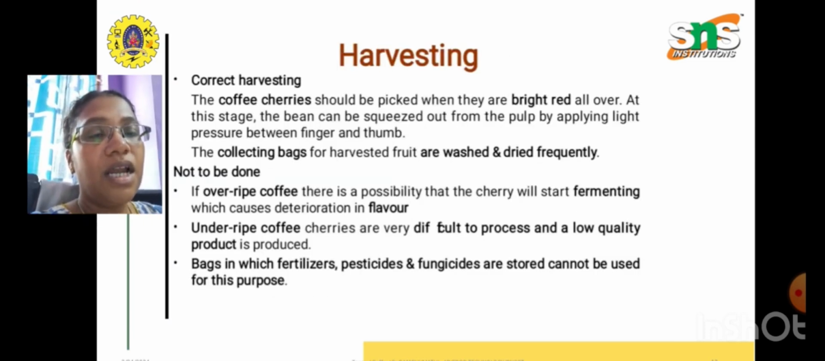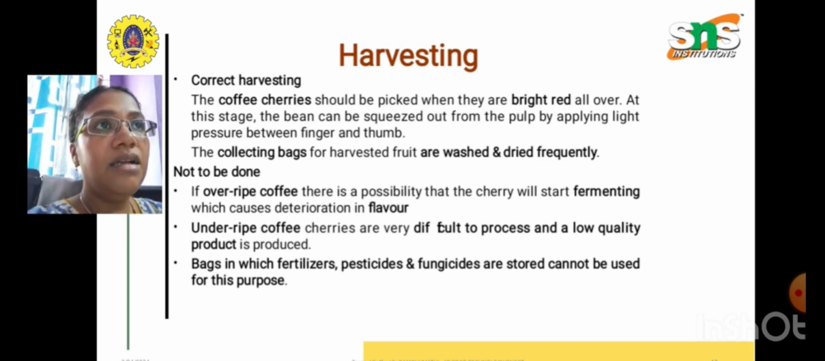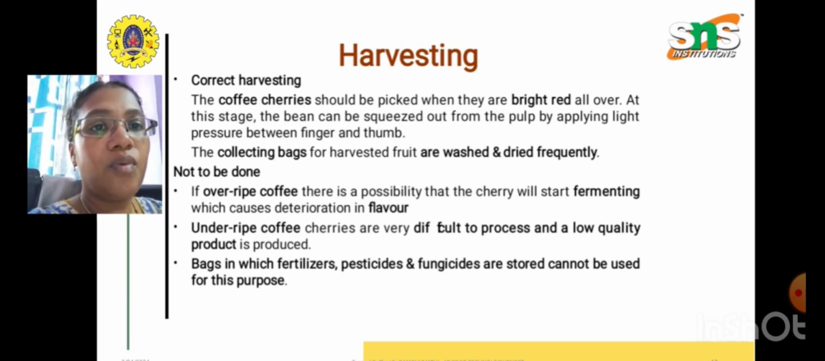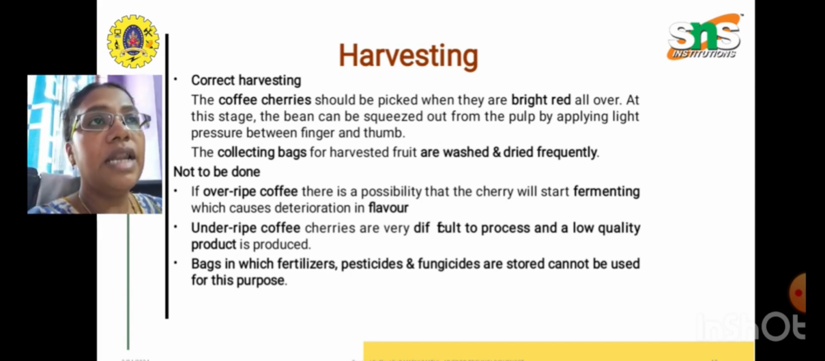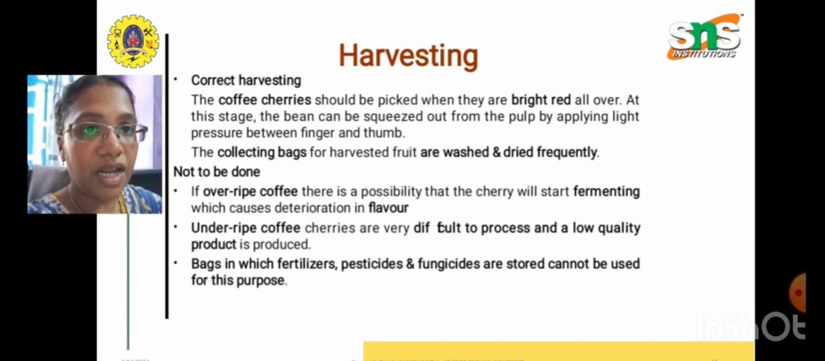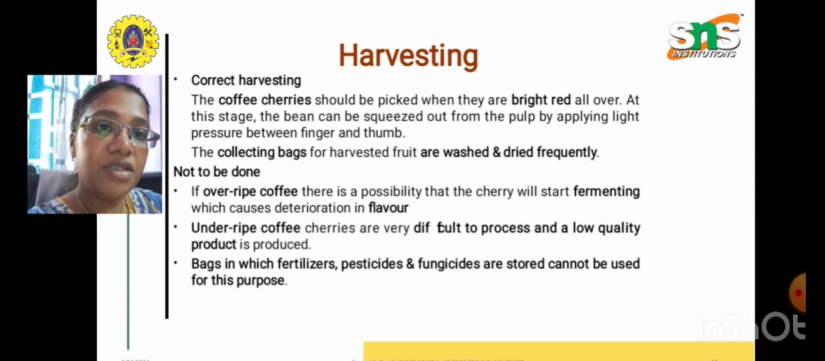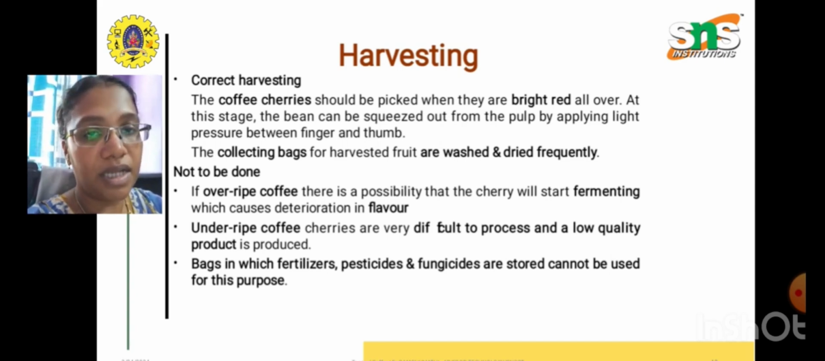Correct harvesting methods have to be adopted in order to attain a final end product of coffee that is more apt for export purposes. What not to do: if the coffee is overripe, there is a possibility that the cherry will start fermenting, which causes deterioration. So we have to choose the proper ripe stage of the cherry for processing. Underripe cherries will be very difficult to process and will yield only a low quality product.